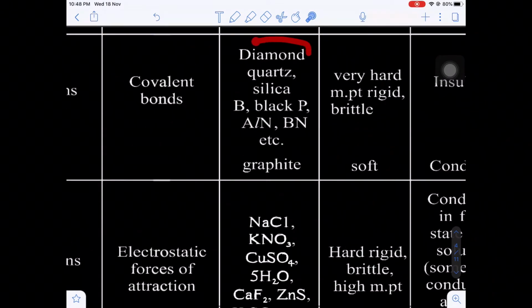Examples: we have diamond, quartz, silica, boron, black phosphorus, aluminum nitride, boron nitride, SiC, silicon carbide. It is also called carborundum. This will be one of the hardest materials, like diamond.